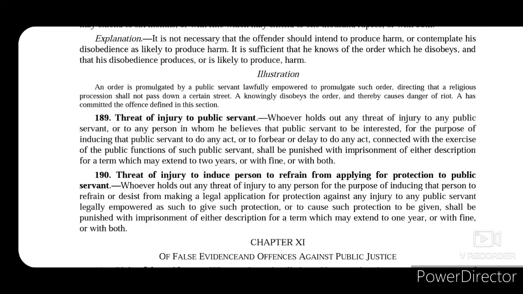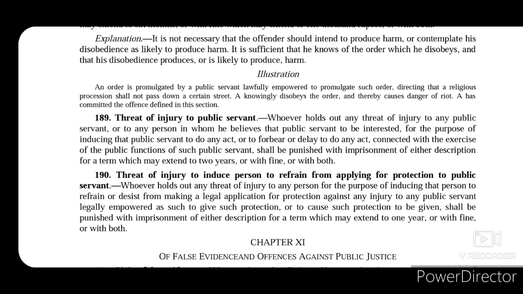Now let's move on to the last head, that is threat to public servant, under which two sections come, that is section 189 and section 190. Section 189 provides punishment for holding out threat to a public servant with a view to inducing him to do or refrain from doing or to delay an official act.